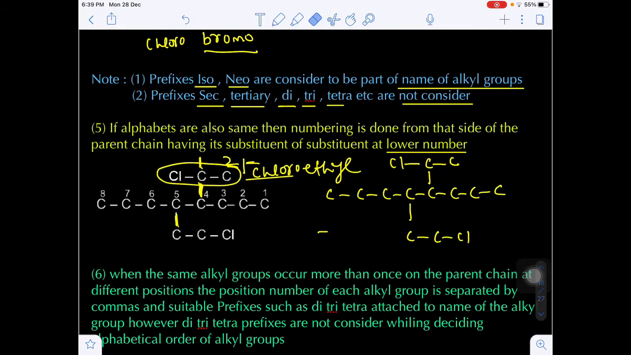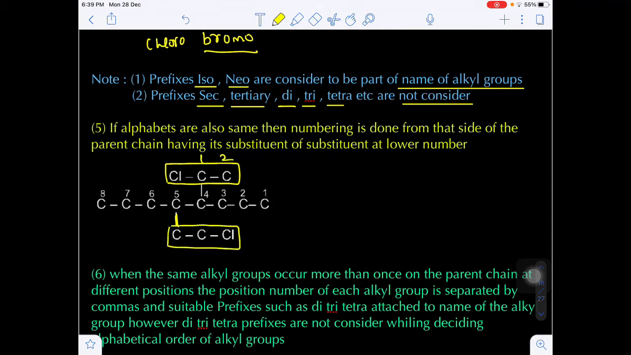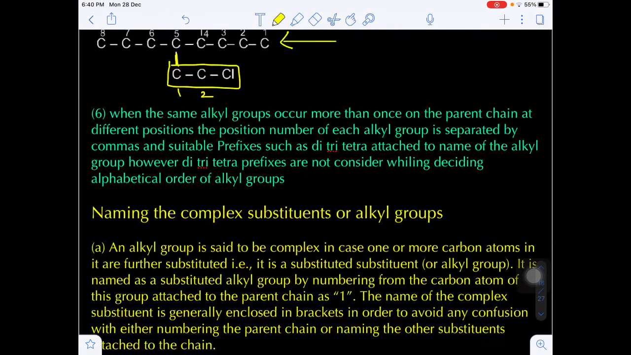Once again, I am repeating: if the lowest locant rule is failed and alphabetical order is also failed, then go for the position of a substituent on the side chain. Where the substituent will be present on the lowest locant, that will be the first preference. So in this case, the chlorine will be present on the first carbon, whereas in this case, the chlorine will be present on the second carbon. So right to left numbering will be correct. Are you getting my point?